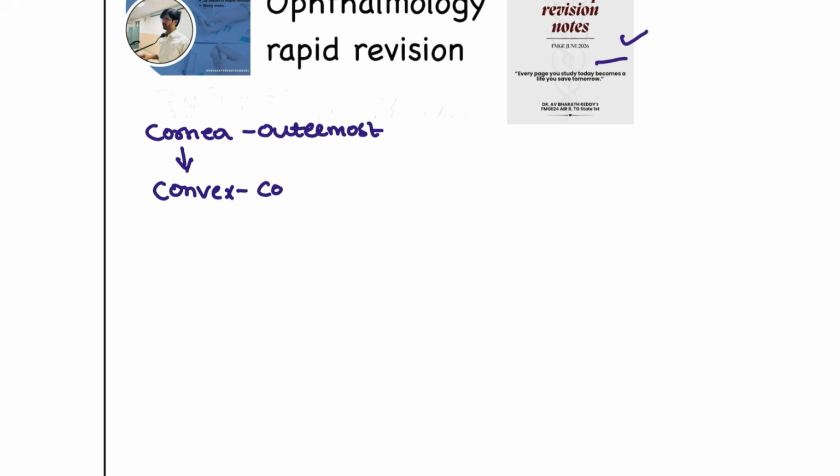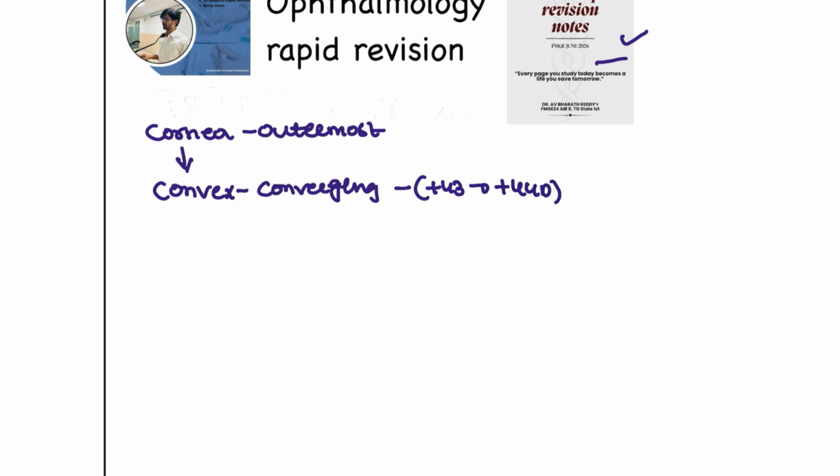Next, moving on to the cornea. The basic things that we have to learn about the cornea are what layers it consists of and what the main functions of the cornea are. Corneal diseases we will discuss further. First we will understand what the cornea is. As I said, it is the outermost layer, like a covering. And what is the shape of the cornea? C for cornea and C for convex shape, and it does the converging. And how much is its power? It is plus 43 to plus 44 diopters.